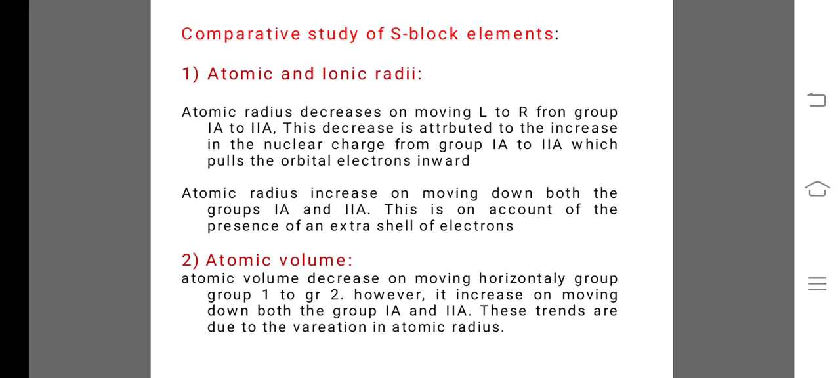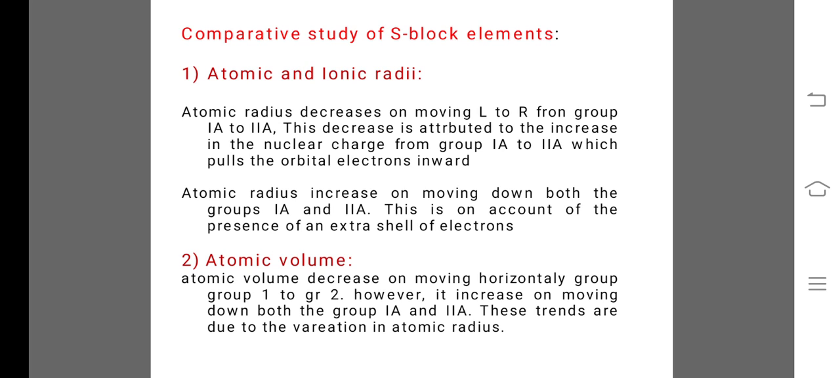Atomic radius increases on moving down both the groups first A and second A. This is on account of the presence of an extra shell of electrons. Means when we go from top to bottom in a group, then at each level a new shell is added. So that's why the distance between the nucleus and the outer electrons increases. So that's why atomic and ionic radii also increase.